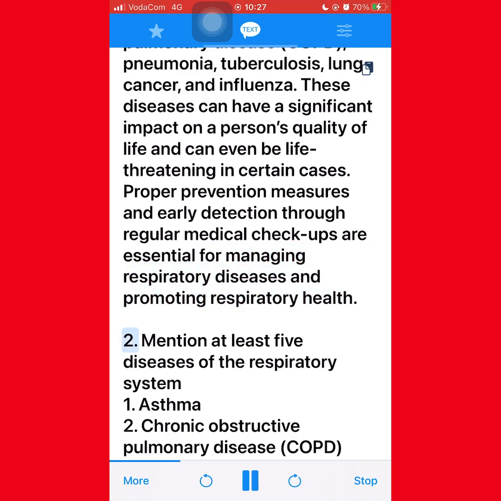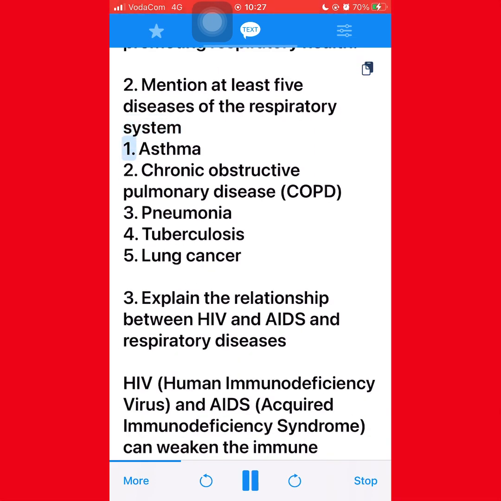2. Mention at least 5 diseases of the respiratory system. 1. Asthma. 2. Chronic obstructive pulmonary disease (COPD). 3. Pneumonia. 4. Tuberculosis. 5. Lung cancer. 3. Explain the relationship between HIV and AIDS and respiratory diseases.